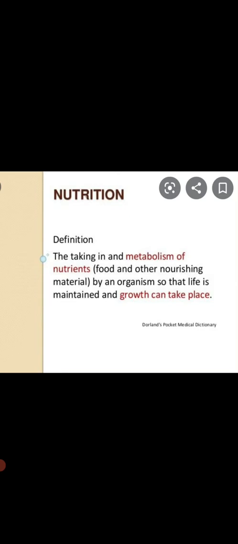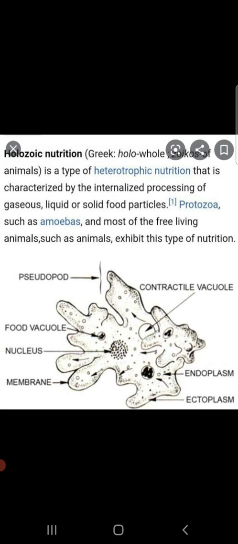So that's what nutrition is, children. The majority of animals take food in the form of solids. This form of nutrition in which food is eaten in solid form is called holozoic nutrition.